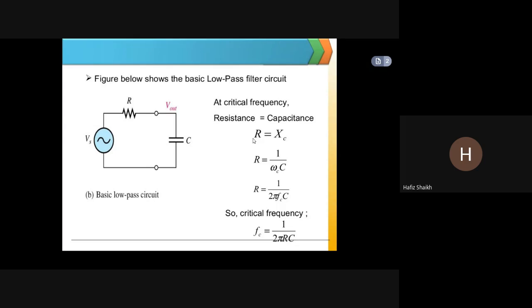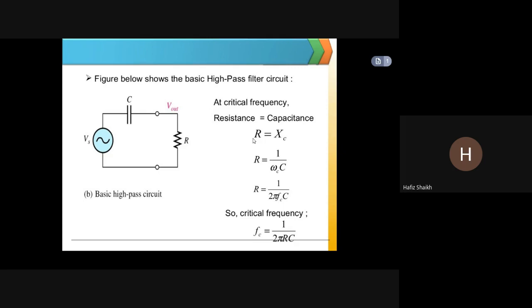Now this R can also be written as R is equal to 1 upon omega C, into capital C. R is equal to 1 upon 2 pi Fc into C. So critical frequency Fc is equal to 1 upon 2 pi RC. Okay, 1 upon 2 pi RC, critical frequency.